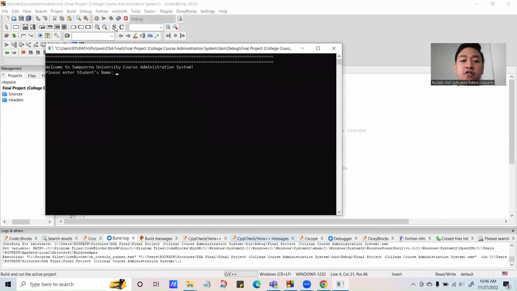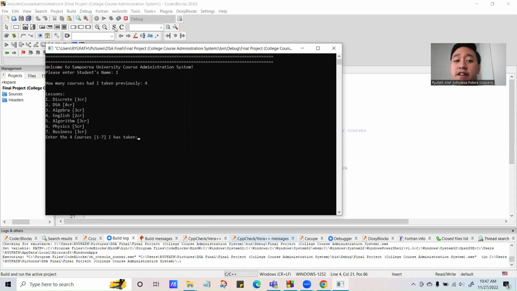As you can see here, the College Course Administration System will first ask, of course, for the student's name, because we need the identity, the data. So let's input the student's name as I, in first person perspective. After that, the administration system will ask how many courses the student had taken in the previous semester. Let's say the student has taken 4 courses.